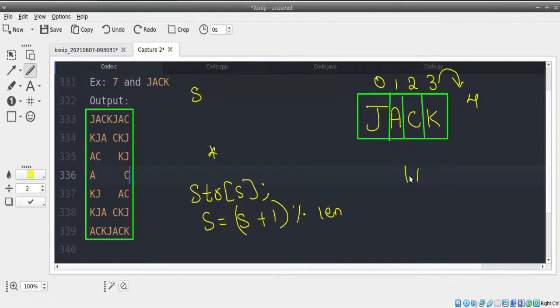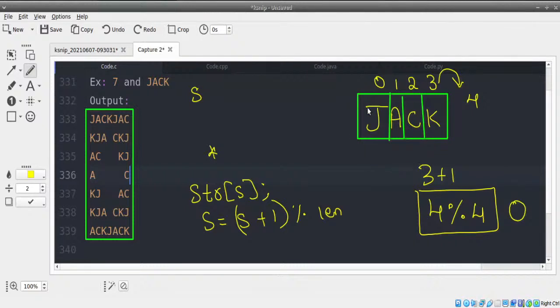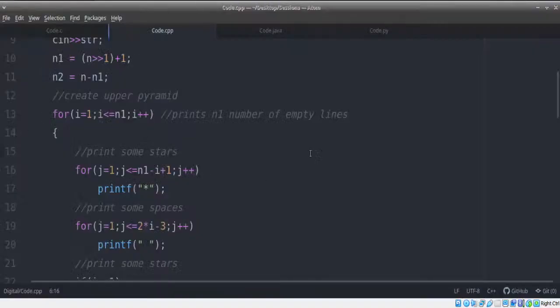Similarly, from 2, 2 plus 1 is 3, and 3 mod 4 will give you 3 itself. But when you try from 3, if the current s value is 3 and you want to increase to 4, 3 plus 1 gives you 4. 4 mod size, which is 4, is always going to give you 0. That's when it goes back here. This is one logic we can apply. So let's see if it works.